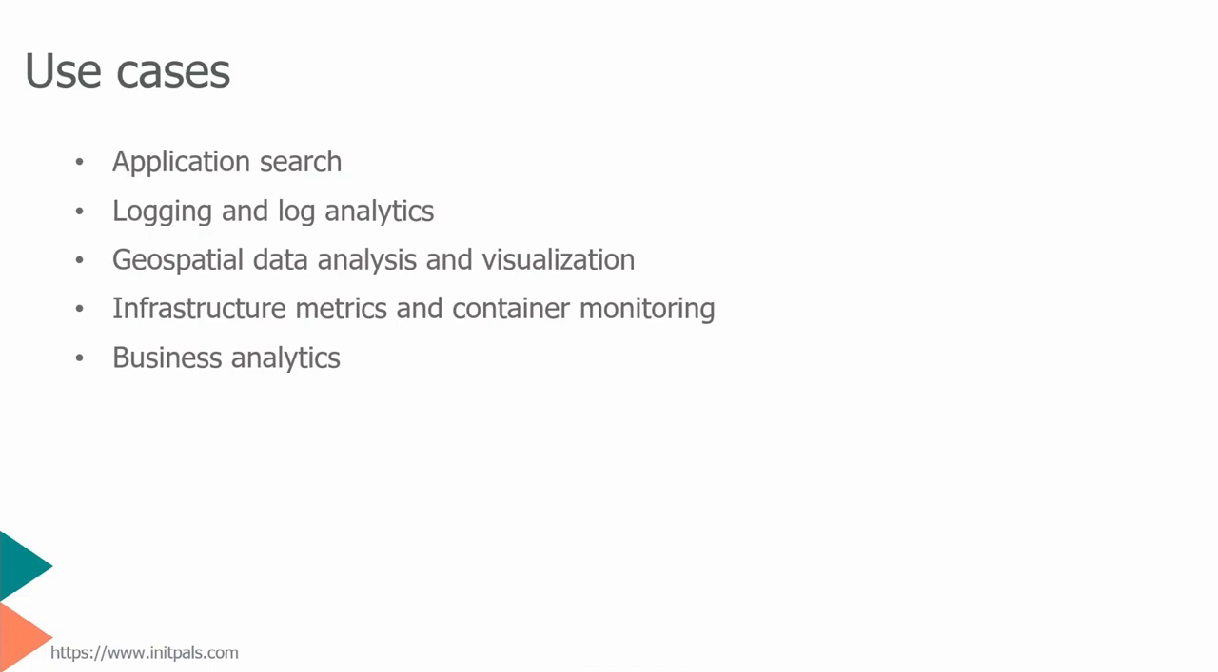And then geospatial analysis is also easy. For example, anything related to location-specific data is also easy. And then infrastructure metrics and container monitoring. Assume that your application is running in a container, maybe in Kubernetes or Docker. Then we can also pull the logs or metrics, so how the system is performing, and push them to Elasticsearch, and then we can do some kind of analysis. That is also possible. The other one is business analytics.